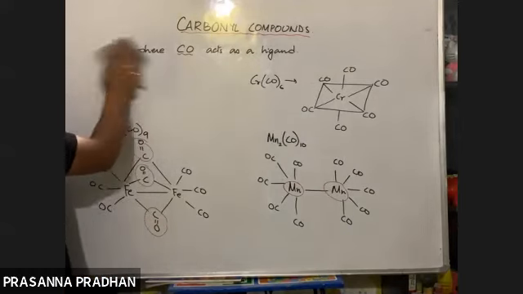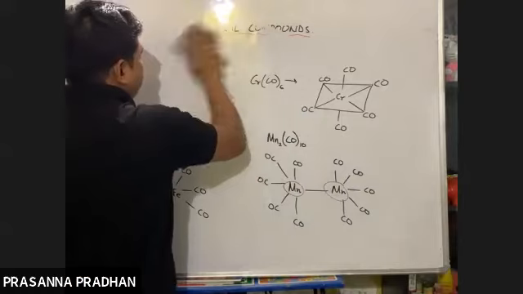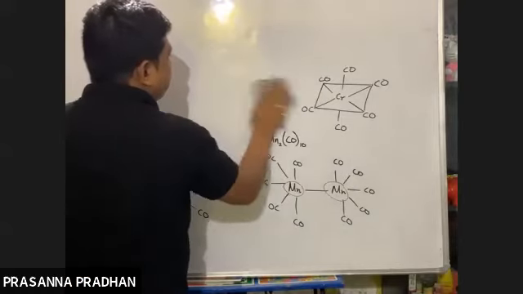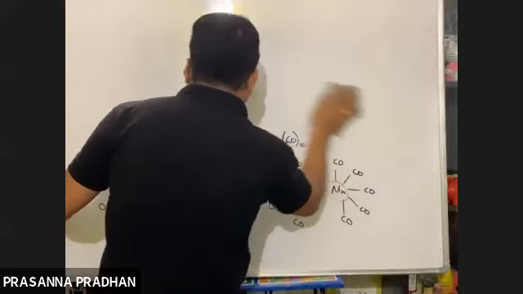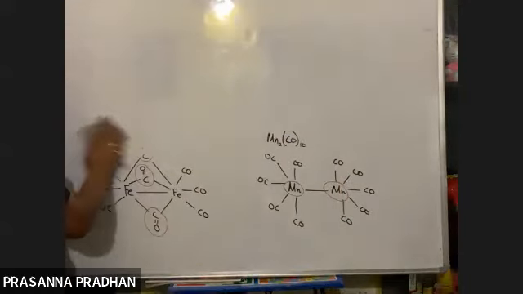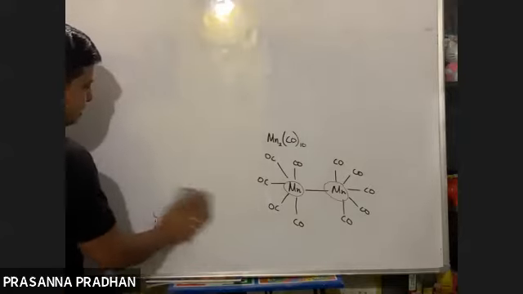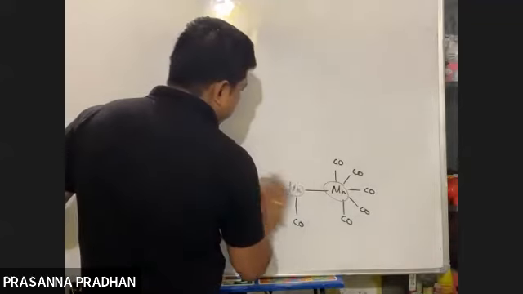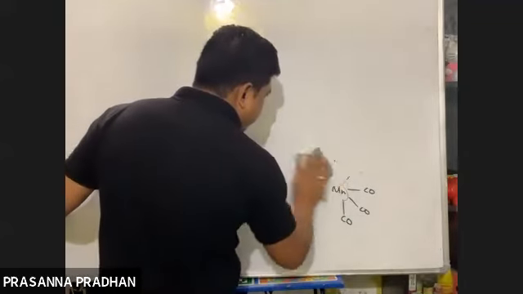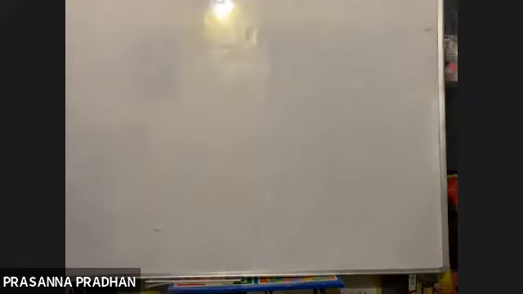Why are we studying carbon monoxide separately out of so many ligands? Because in the spectrochemical series, we saw that CO acts as the strongest ligand. So there must be some reason why CO acts as the strongest ligand.